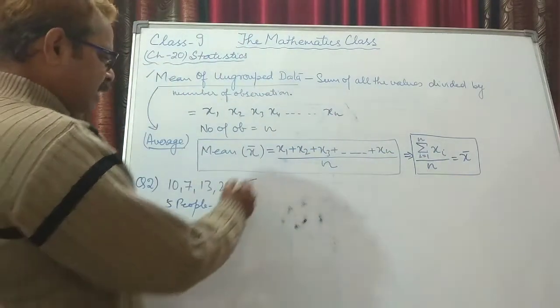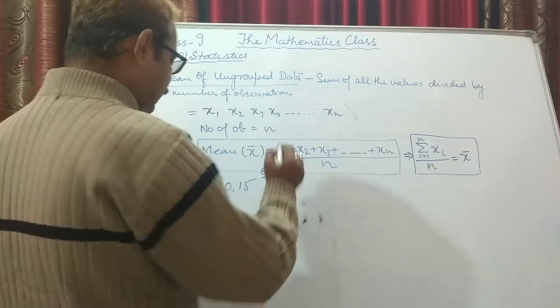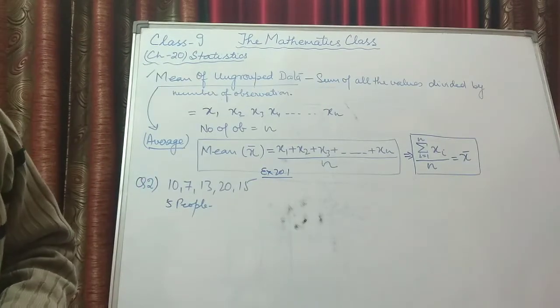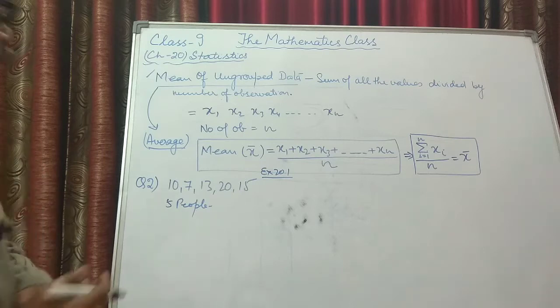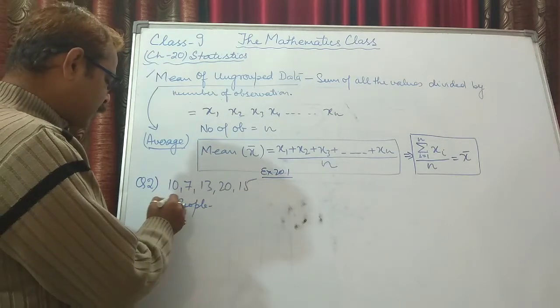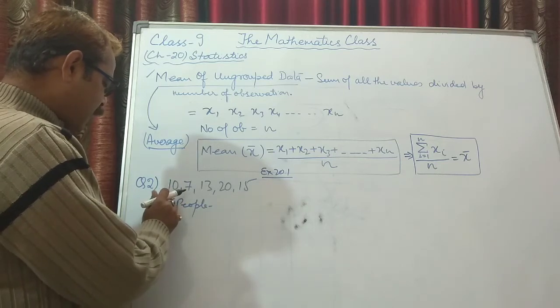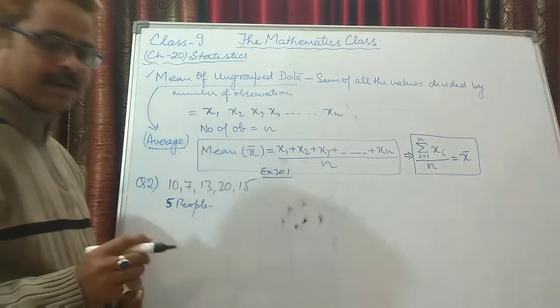Now for this I am taking a question from exercise 20.1. I am taking up question number 2. Now I'll read out the question. They say that 5 people were asked about the time in a week they spend in doing social work. Number of people are there? 5. 5 of them are asked how much time they spend on social work in a week.